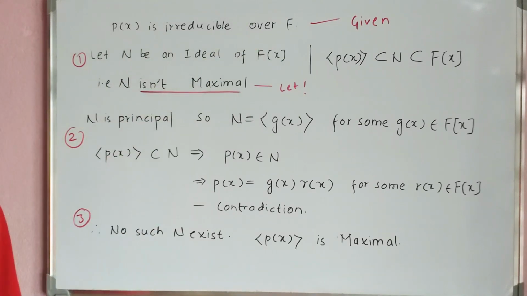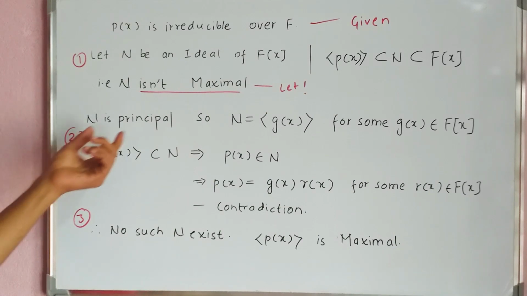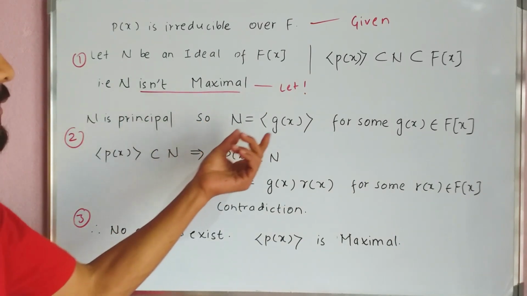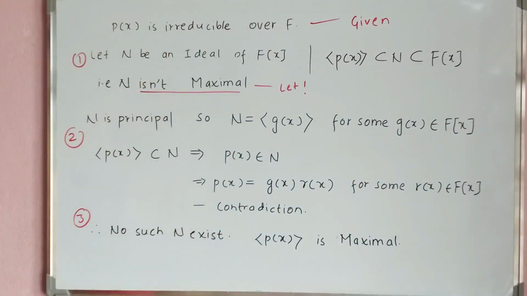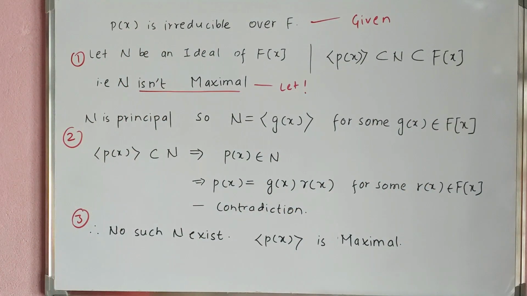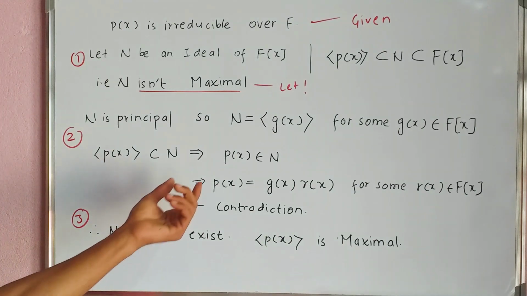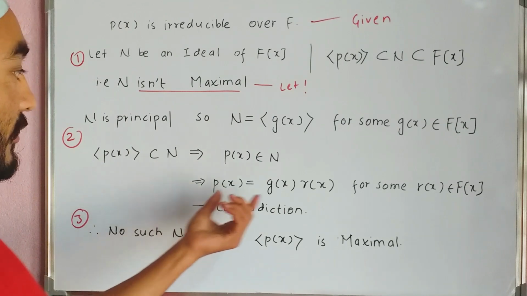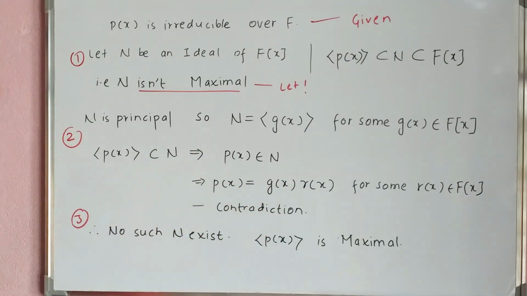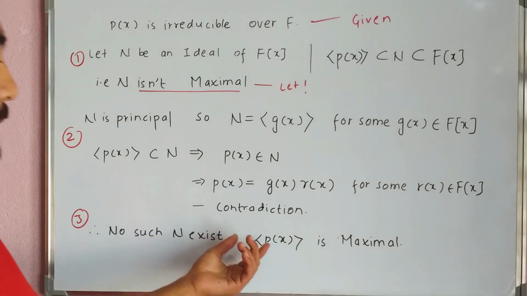Since F is a field and N is an ideal of F[x], by our previous theorem N is principal, so we must have N generated by g(x) for some g(x) in F[x]. The ideal <p(x)> is a subset of N, which implies the polynomial p(x) belongs to the ideal N. So p(x) must be generated by the polynomial g(x). So we must have p(x) equal to g(x)r(x) for some r(x) in F[x]. This shows p(x) is reducible, which is a contradiction. So no such N exists and the ideal generated by p(x) is maximal.